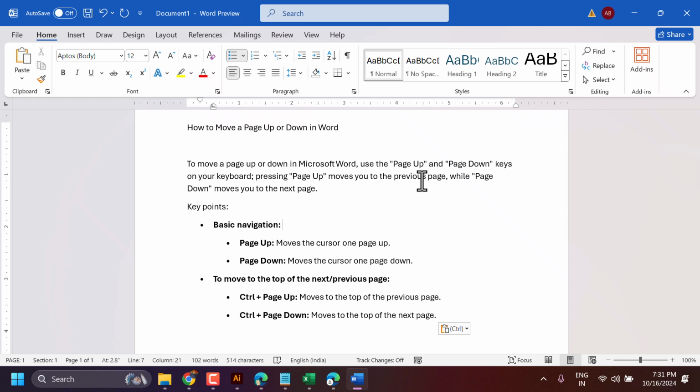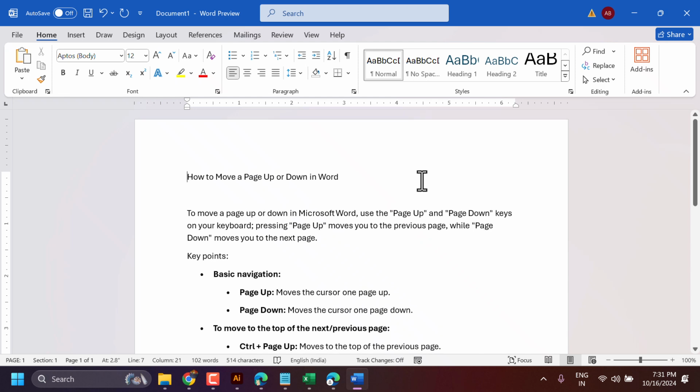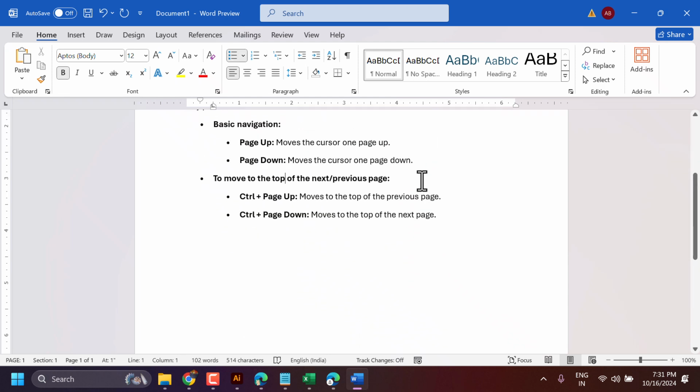You will find these keys on your keyboard. So press Page Up and Page Down. If you have so many pages,